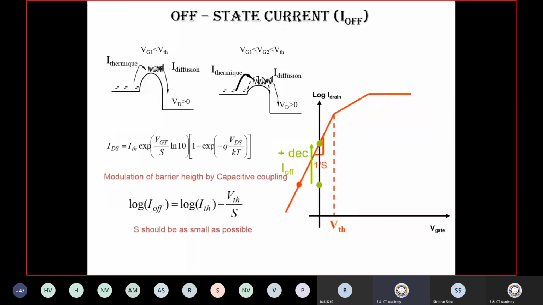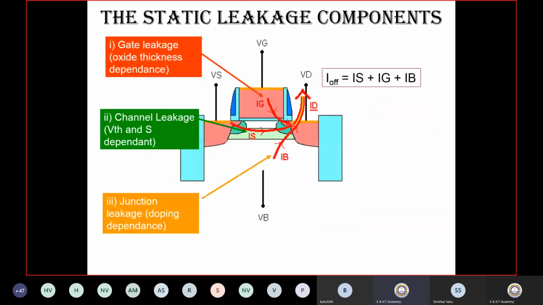So these are some pictures. And what are the current leakage components? If we talk about the current, what are the contributions of the different leakage currents in the MOSFET? You can see the first leakage current is because of the gate, the second is because of the VTH, and the third is because of the junction leakage, because of the formation of a PN junction.